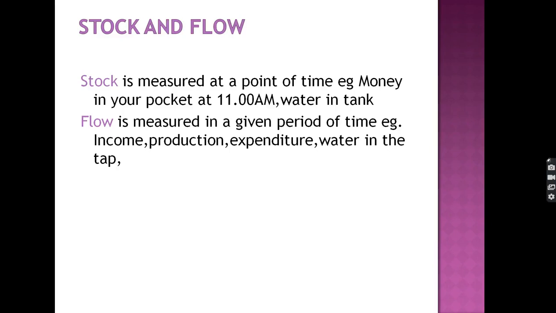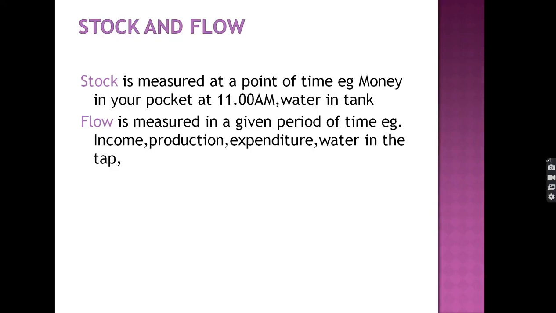For example, income, production, expenditure, these are all flow concepts. Anything which is measured in a given period of time is called a flow concept, whereas a stock is measured at a point of time. For example, money in your pocket at 11, or water in a tank which should not be disturbed, is a stock.